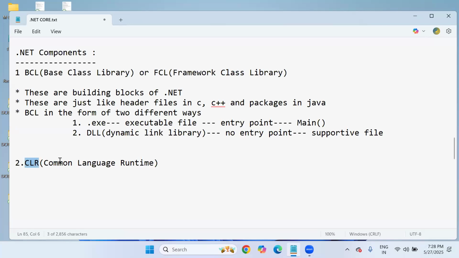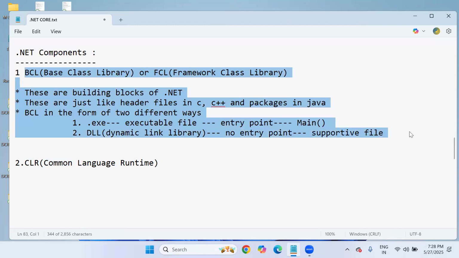Now, the next component is the common language runtime, CLR. Without it, you can't execute a .NET program, because these libraries are useful for writing code or implementing logic. But once you are done with the implementation of the application, the next procedure is to execute your code, right? For execution, CLR, the common language runtime, is required.